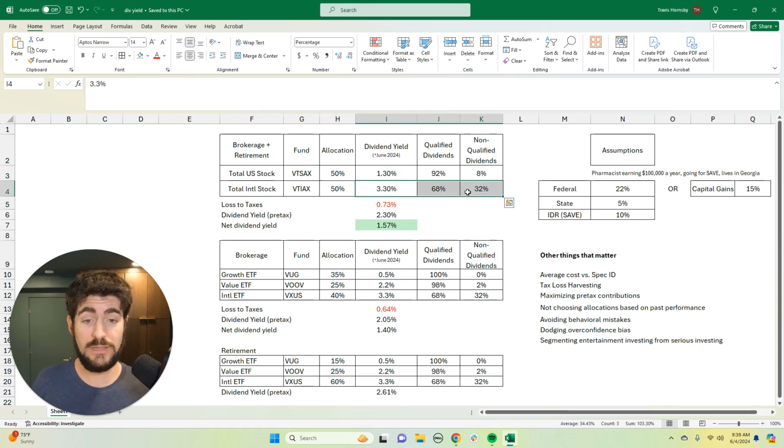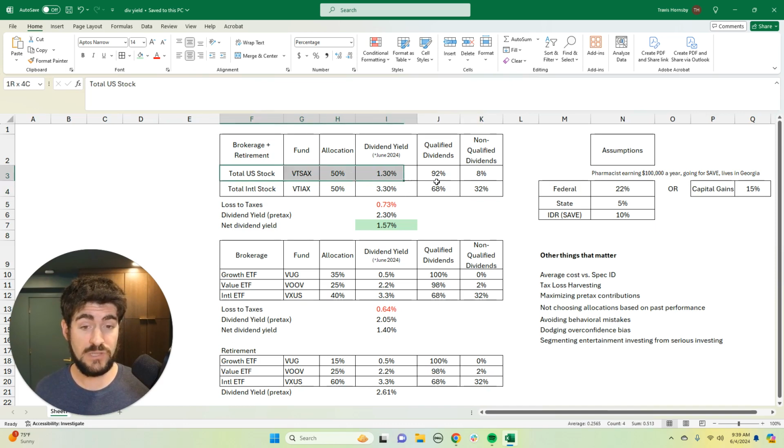Now for international index funds, it's a little different. You'll notice the dividend yield is higher, but also that there are a lot more dividends that are considered non-qualified. What non-qualified really means is a percentage of that yield gets taxed at ordinary rates. So if you have 3.3%, about 68% of that yield in an international fund would be taxed at capital gains rates, and 32% would be taxed at the higher ordinary income tax rates that you might have interest income be taxed at. So the takeaway is US funds are a lot more tax efficient for brokerage accounts than international funds are.